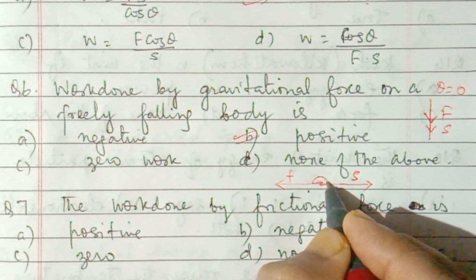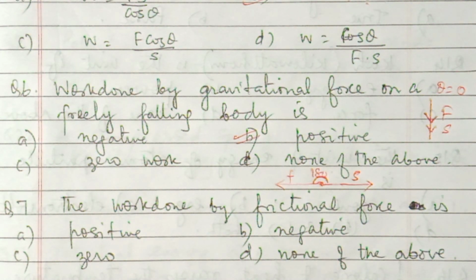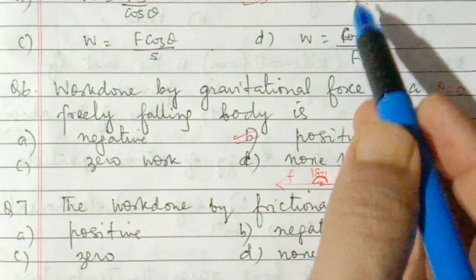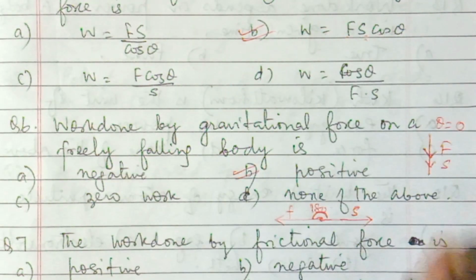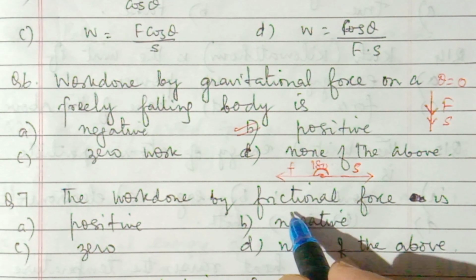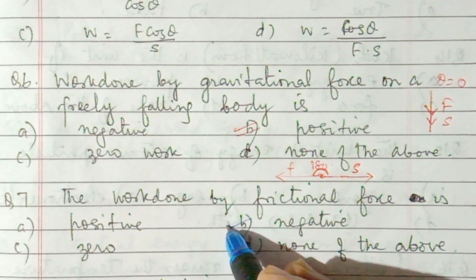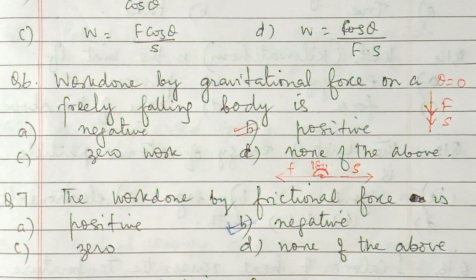So the angle is 180 degrees. Cos 180 degrees, if we put it in this formula, gives a negative value. Whenever force is opposite to the displacement, the work is negative. So the answer to number 7 is option B, negative.